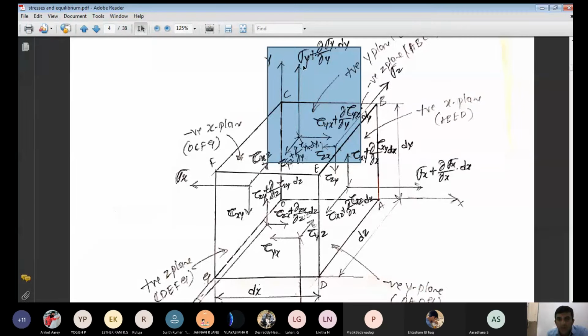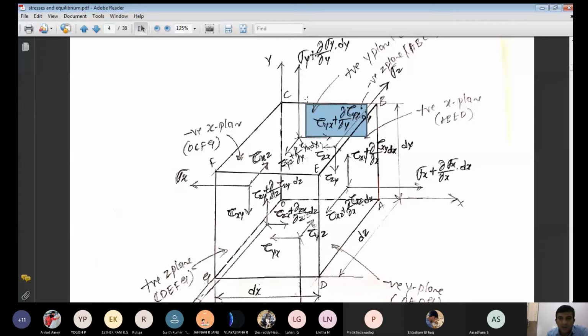Sigma y plus dou by dou y. We are writing in which axis? Y axis. That is dou by dou y into sigma y into dy. Similarly, on the positive y plane in the positive x direction, tau yx plus dou by dou y into tau yx into dy.